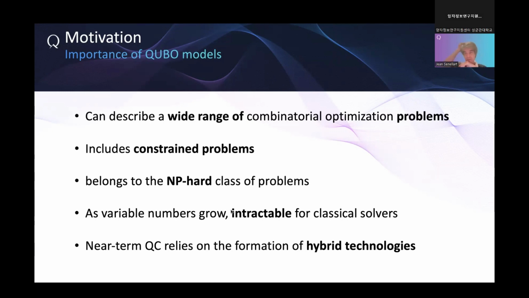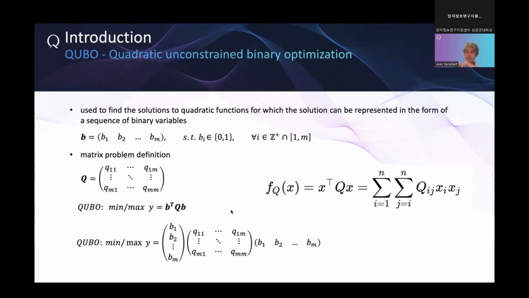So it is an NP-hard class of problem, and one very simple intuition on why it is hard. It is hard because the space we are navigating on, the space where b takes value, has a size of 2 to the power m. So each value can be 0 or 1.